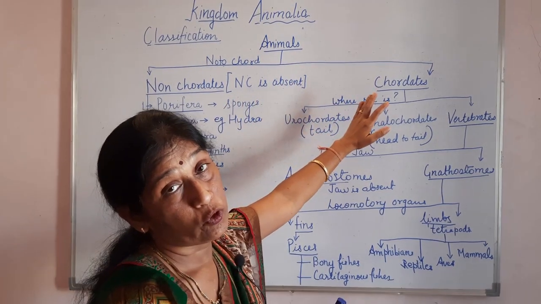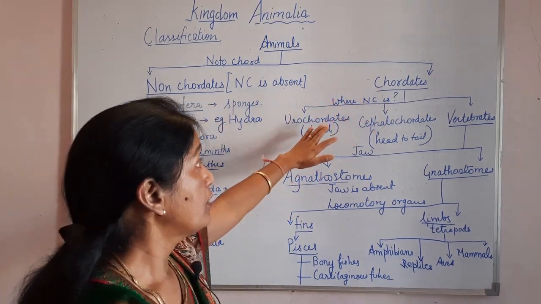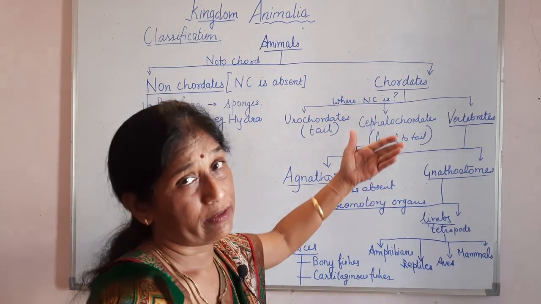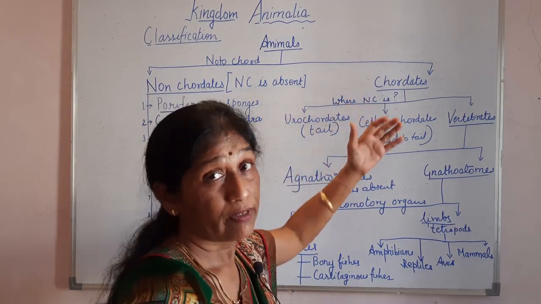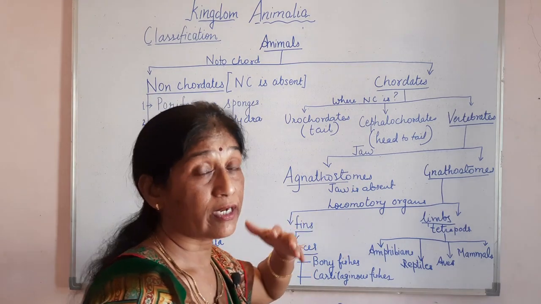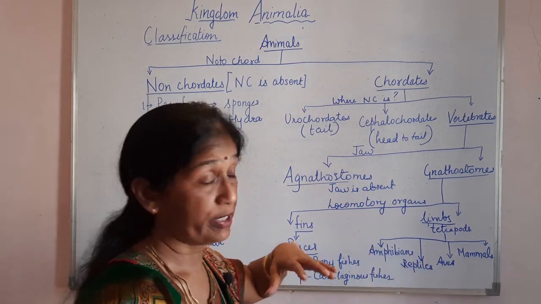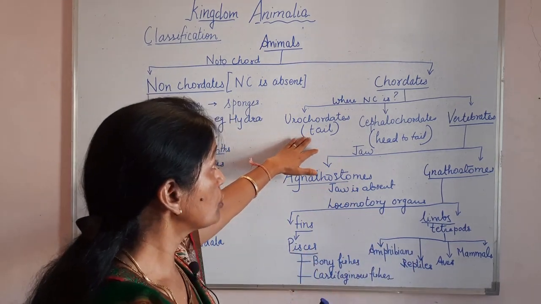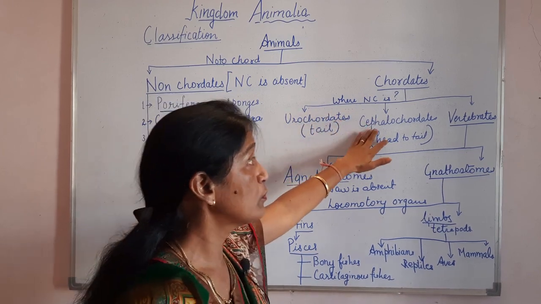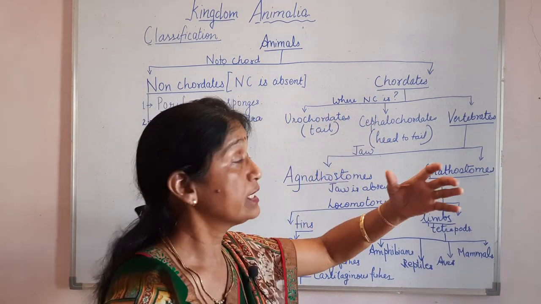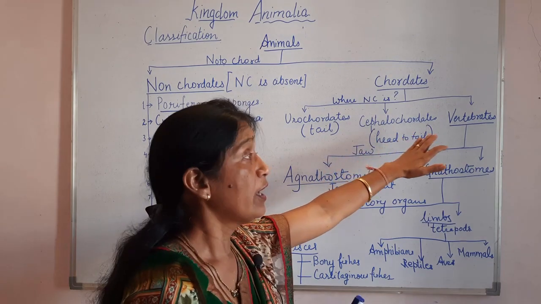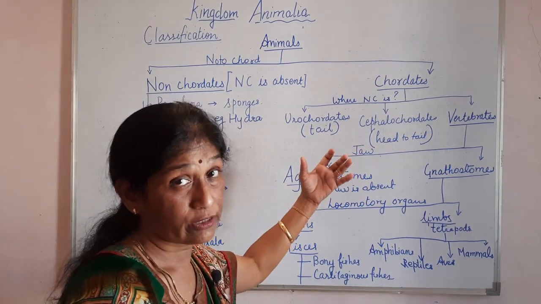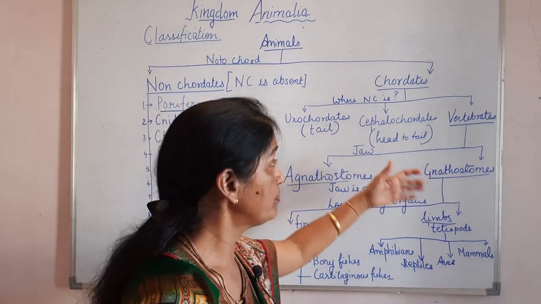Chordates means the notochord is present in their body, and we can classify these chordates on the basis of where that notochord is in their body. If it is in the tail portion, they are called urochordates. Then cephalochordates, where it is present from head to tail. And vertebrates, if that notochord takes the form of a vertebral column.